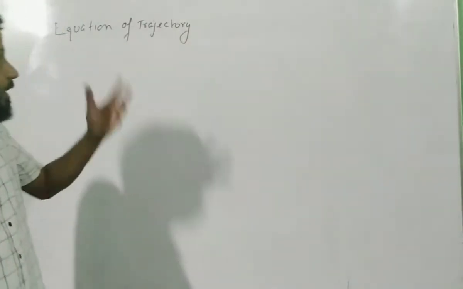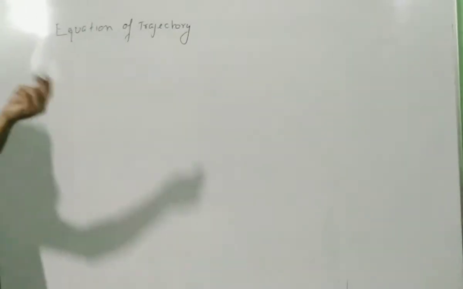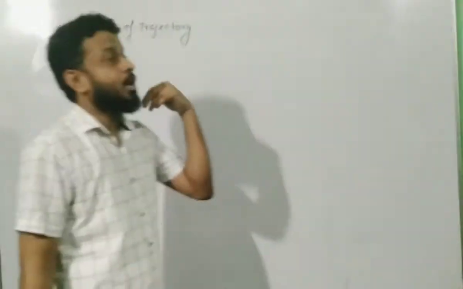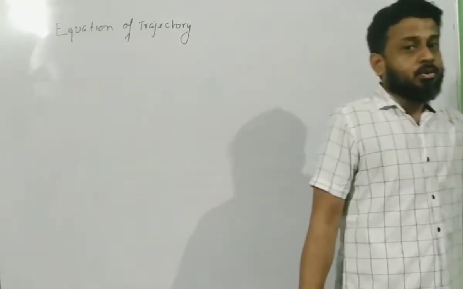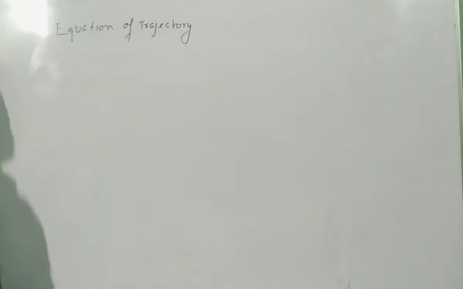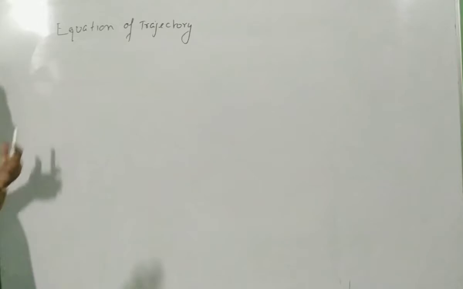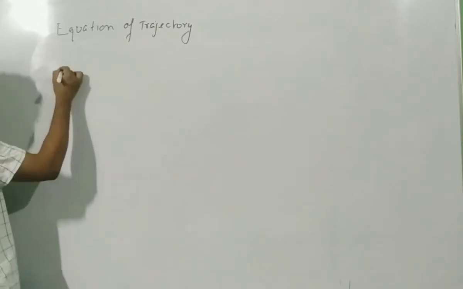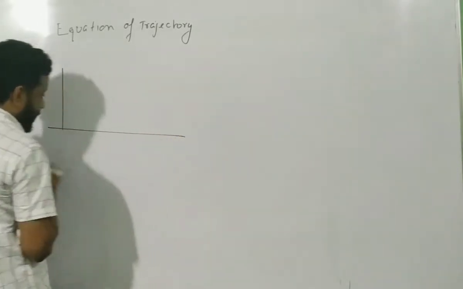It is very important, because if you know their positions, one or two positions, you can predict where they are going to be in future. So it is that important. So we are going to start this knowledge of equation of trajectory with the help of projectile motion. So let's start, a quick derivation, and then we will go to the numerical part.